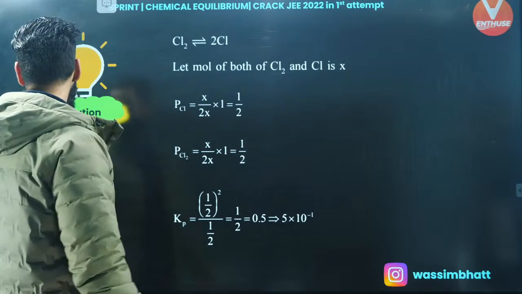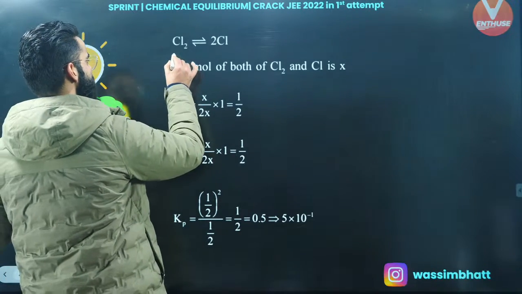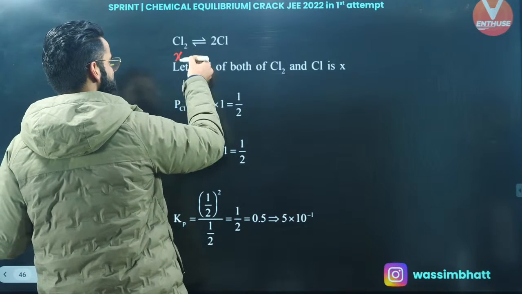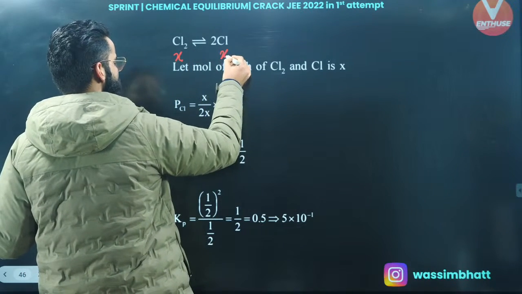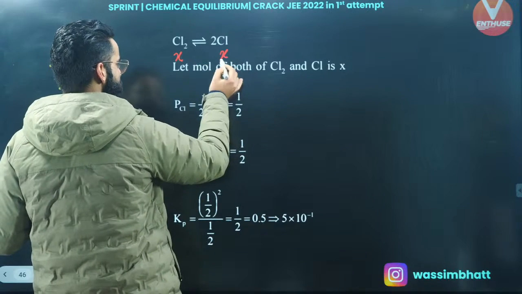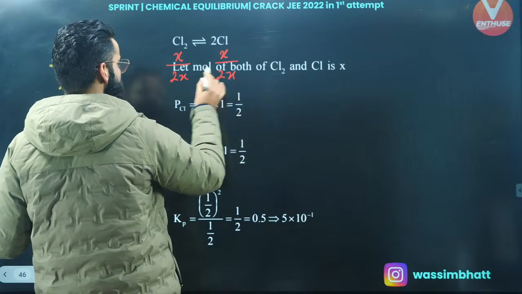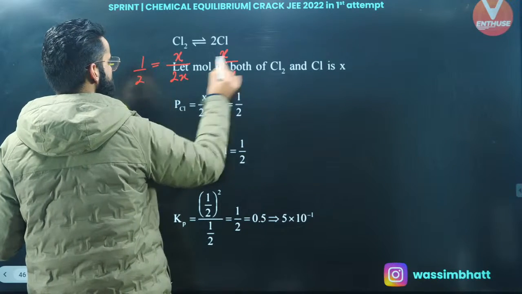Let's assume there are some X moles of Cl2 in the container at equilibrium. So this is also going to be X plus X, 2X. So at equilibrium, total moles are going to be 2X. Divide moles by total moles, and the value comes out to be 1 by 2. Over here, the value also comes out to be 1 by 2.